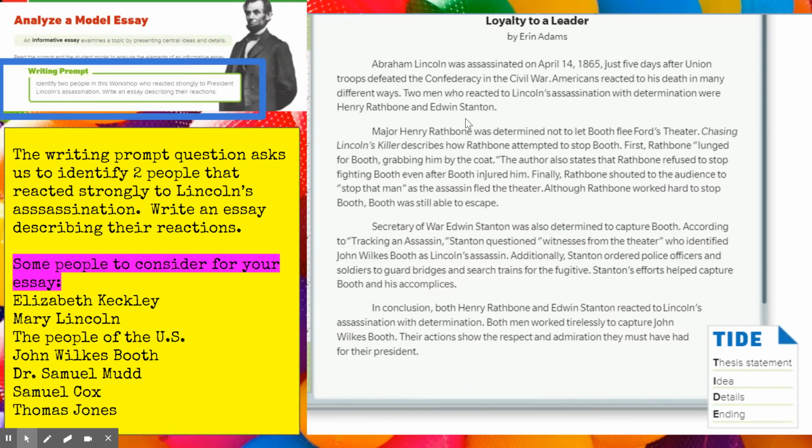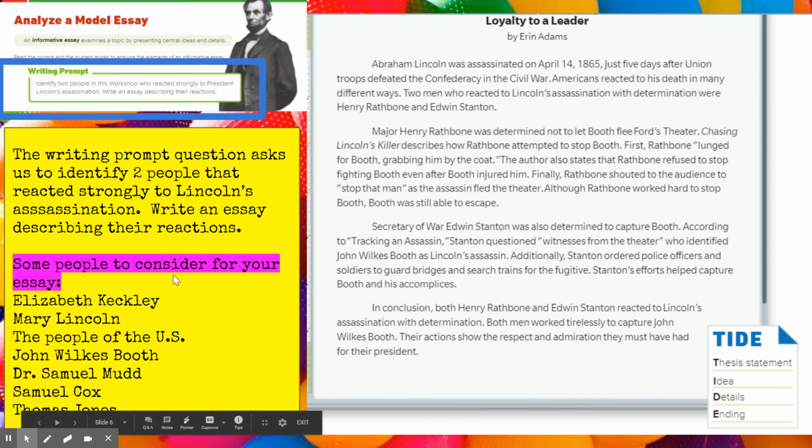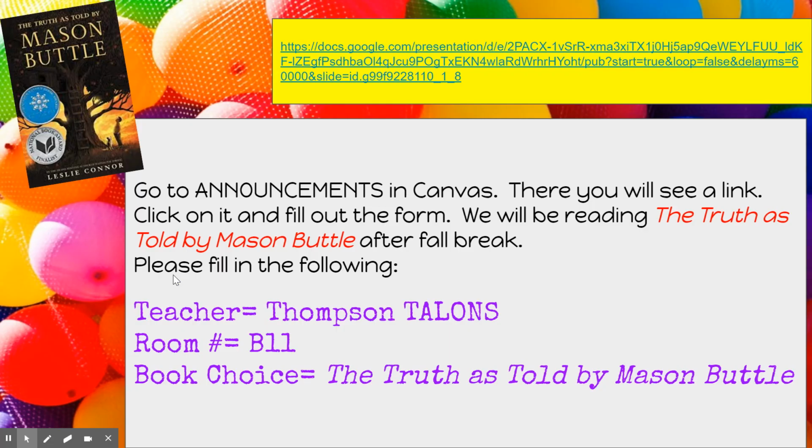Again, I have the prompt question, I have the mentor text here, but this is a slide that I had up with one of my classes. We came up with a list of people from the workshop that we read about that reacted in certain ways to his death. So we have Elizabeth Keckley. Mary Lincoln was his wife. We didn't hear a whole lot about her, so I think she would be a hard one to write about. But if you want to include her in there, feel free. It's going to be hard to find text evidence. We have the people of the U.S., John Wilkes Booth, Dr. Samuel Mudd, Samuel Cox, and Thomas Jones. So those are some names that we threw out there that you could use to answer that prompt question.